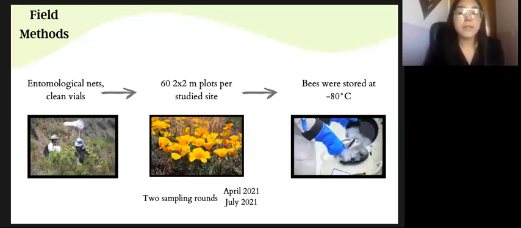As I mentioned, my grad mentor conducted 2 sampling rounds in April and July. However, I only participated in the fieldwork sampling in July, but I worked on analyzing with molecular techniques all the collected samples from both rounds.